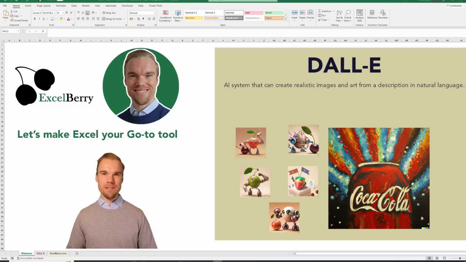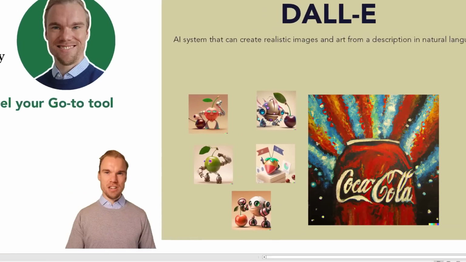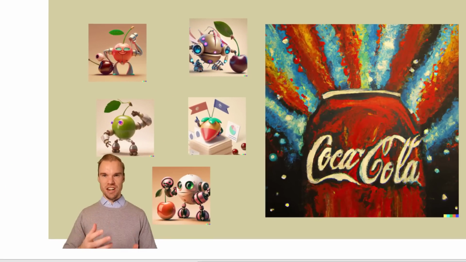It is amazing. What it does is that you write in easy natural language and it will provide for you images of what you wrote. So for example, these pictures here are generated by this AI, and like I said, it's from the OpenAI company based in the US, which Microsoft has now invested quite a lot of money into.